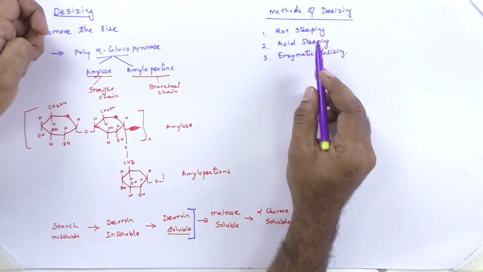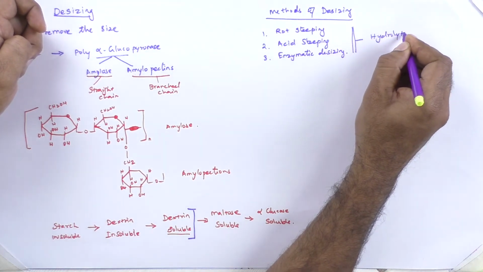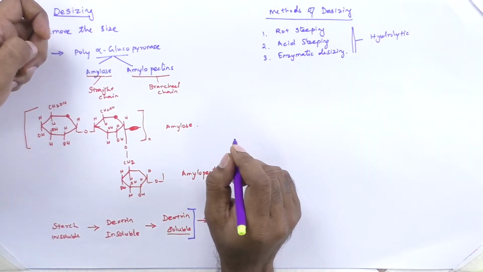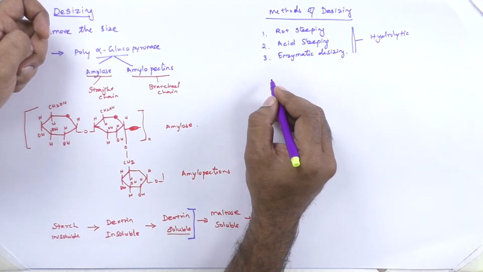These methods come under the hydrolytic method. You can desize the fabric by the oxidative method also.